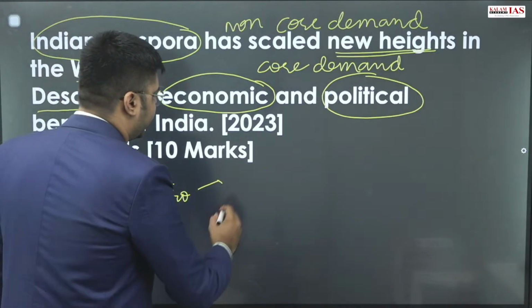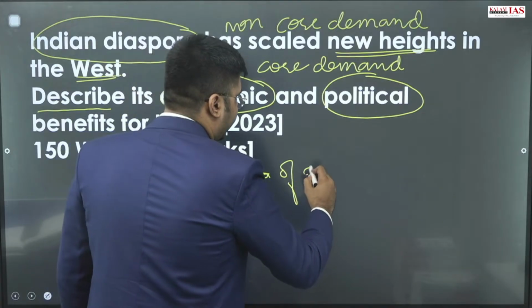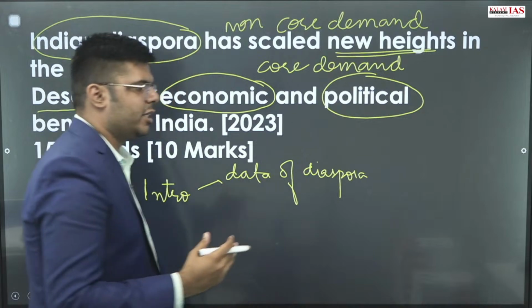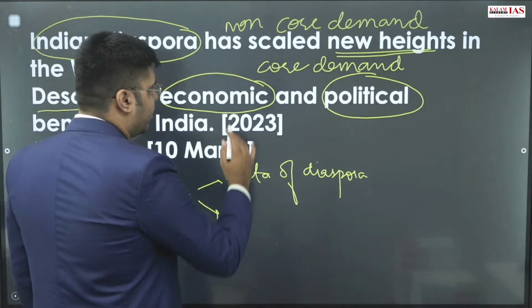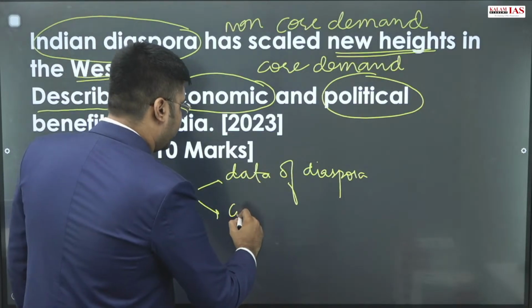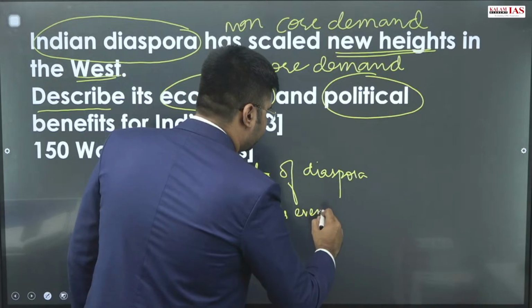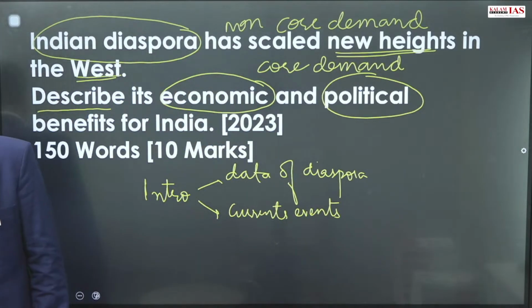When you write the introduction, you can start with the data of the diaspora, that so many people of Indian origin are present in the whole world or in the West. Then you can give certain current events or personalities as to why this question is being asked. Why is there so much focus on the Indian diaspora?